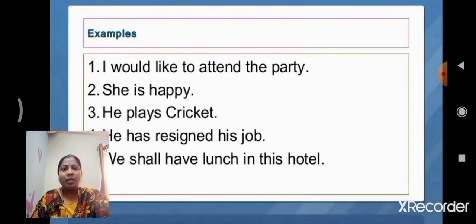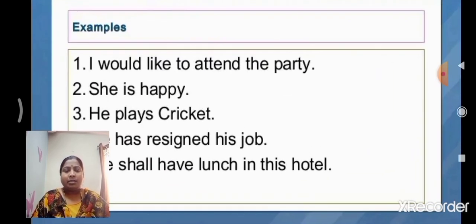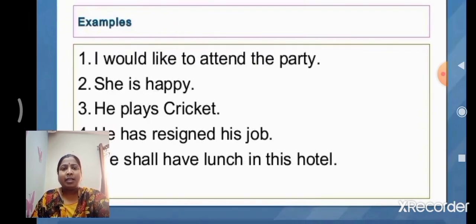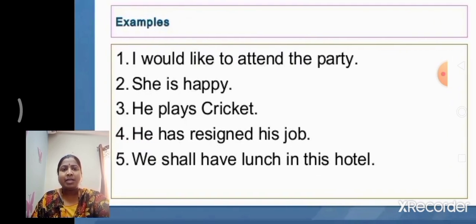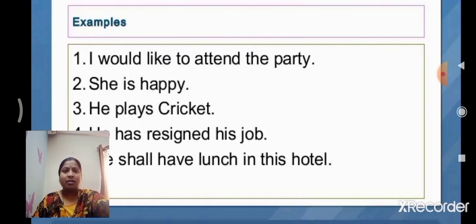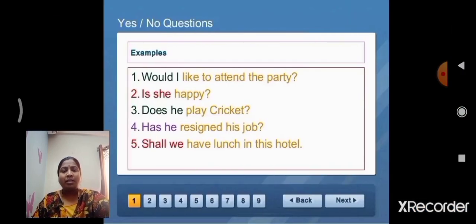How do we make the questions? First one: would I like to attend the party?